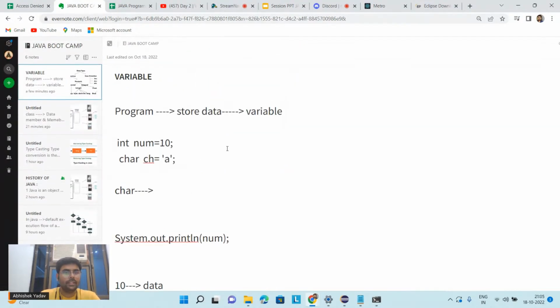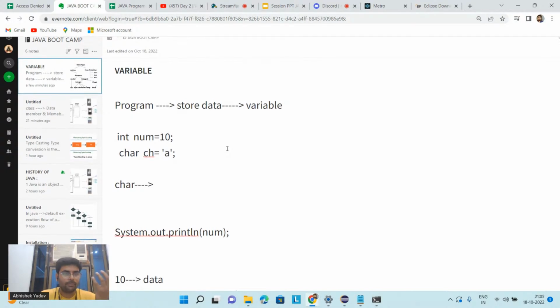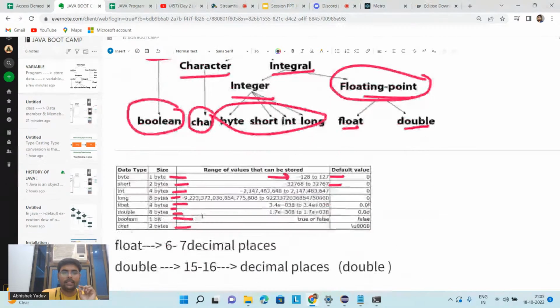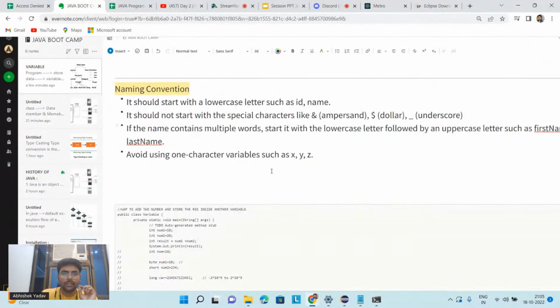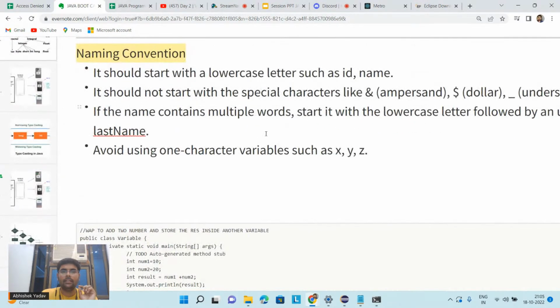So this is about variable. Variable is a container that holds the data. In order to specify a variable, you have to give the name of the variable and the data type, what kind of data you want to store inside the variable. With the help of this data type, I am getting the range information, the size information, and what type of data you can store inside the memory block.